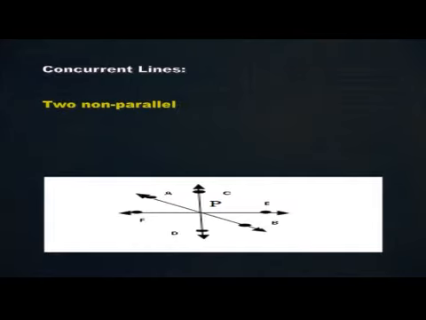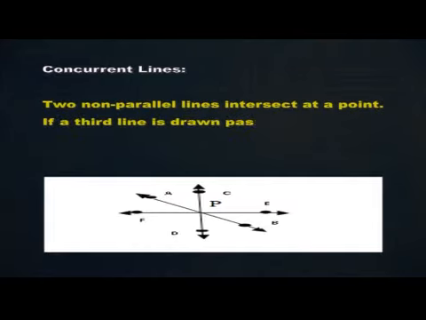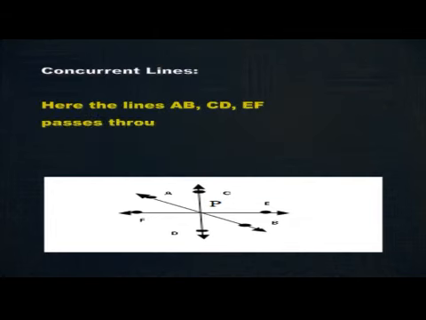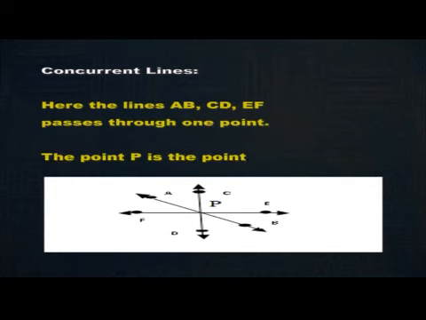Next, we will see about concurrent lines. We know that 2 non-parallel lines intersect at a point. If a third line is drawn passing through the same point, these three straight lines are called concurrent lines. In the figure, lines AB, CD, EF pass through one point. Here, point P is the point of concurrency.